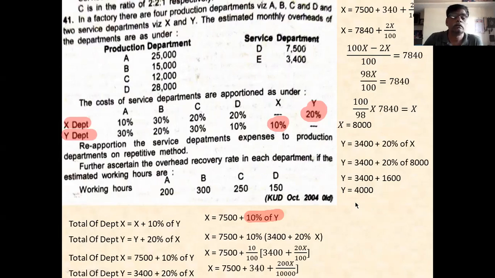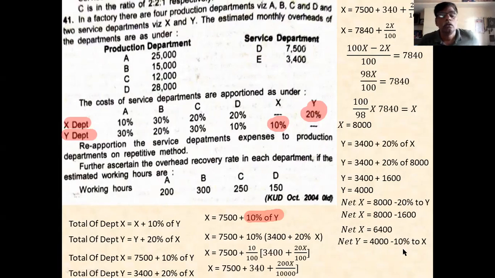Okay, you see here. So net of X is equal to 8,000 minus 20%. 8,000 is the total value. Out of that, you deduct this 20% that goes to Y. So X is equal to 6,400. In the same way, Y is equal to 4,000 minus 10% of X. 10% of X, 400 you deduct. Your answer is 3,600. So 6,400 you distribute in between A, B, C, D, and Y 3,600 in between A, B, C, D related to Y. Okay, this is the way of calculation.